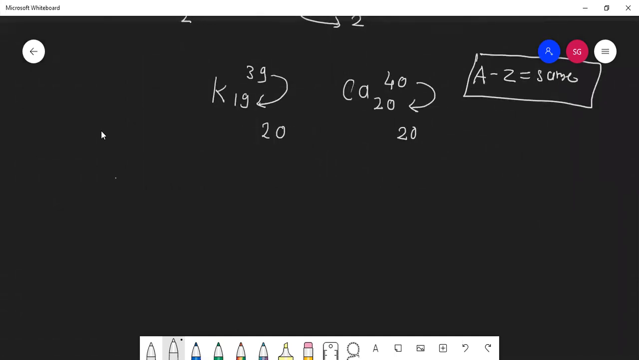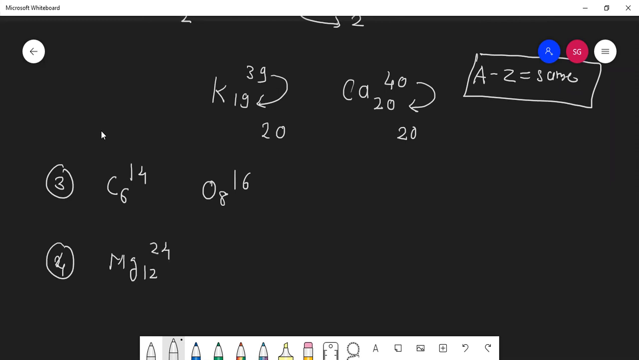Now few examples I'll give. Carbon 6, 14, oxygen 8, 16. Okay, this is the third example. Fourth example, magnesium 12, 24, sodium 11, 23. Are these isoneutronic? How many neutrons are there? 8. Very good. Here, 12. Very good.